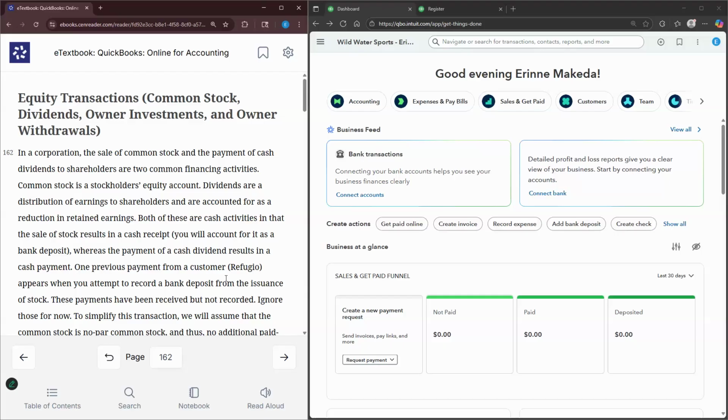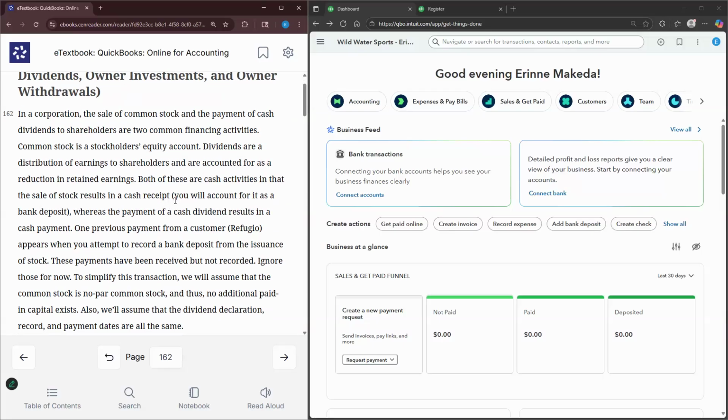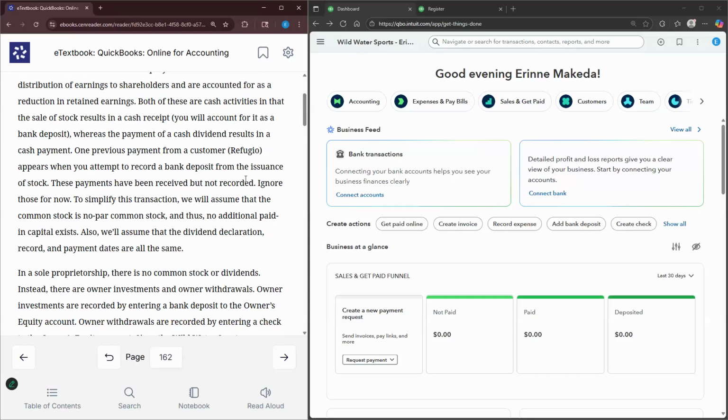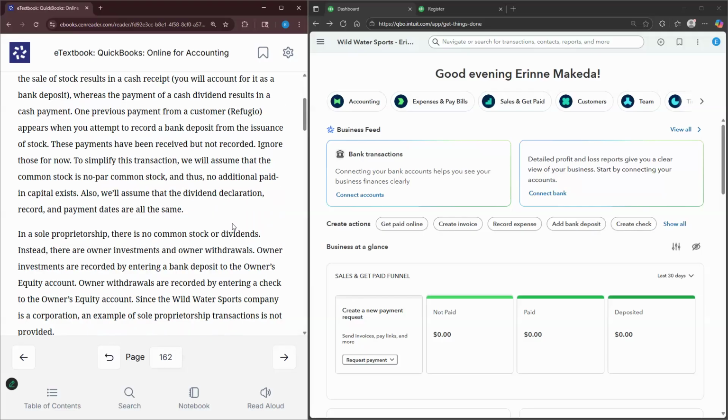All right, so here we see dividends. Both of them are cash activities. The sale of stock results in a cash receipt, and we're going to account for it using a bank deposit, whereas the payment of a cash dividend results in a cash payment. One previous payment from a customer, Refugio, appears when we attempt to record a bank deposit from the issuance of stock. These payments have already been received, but they're not yet recorded. So the instructions say for us to ignore them for now.